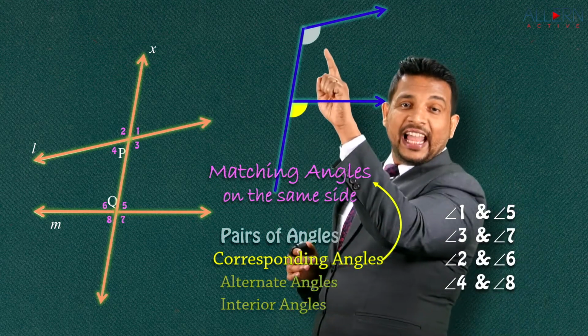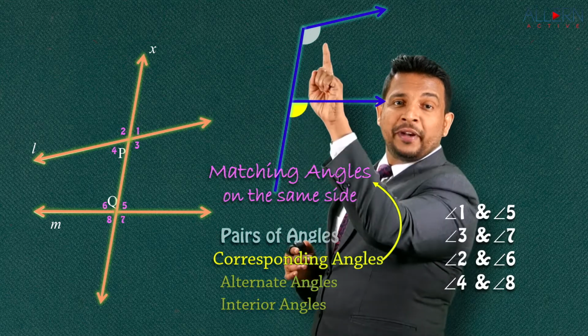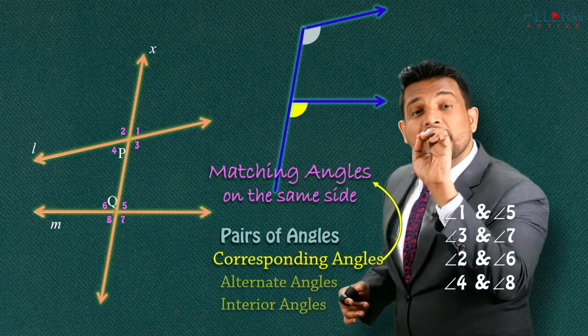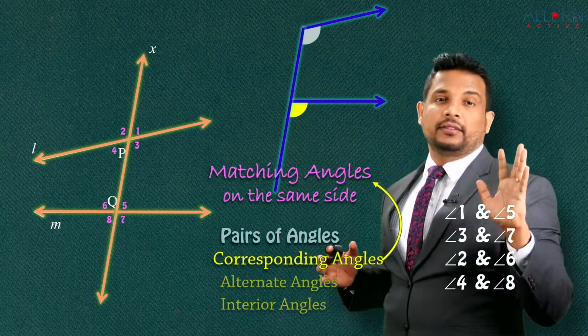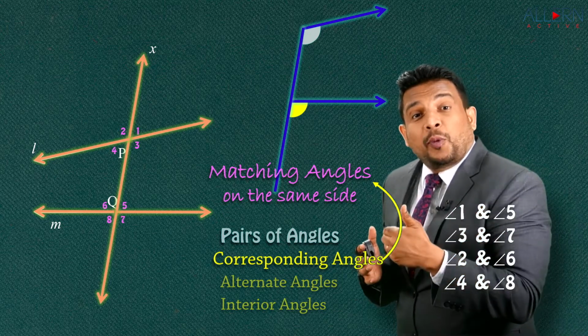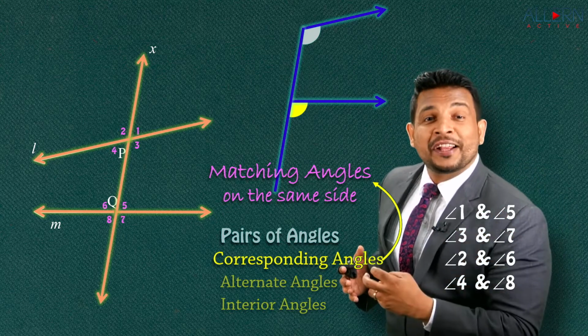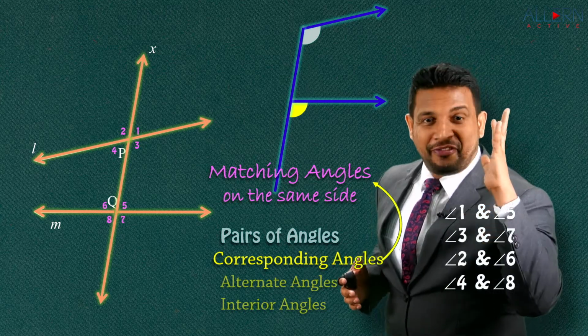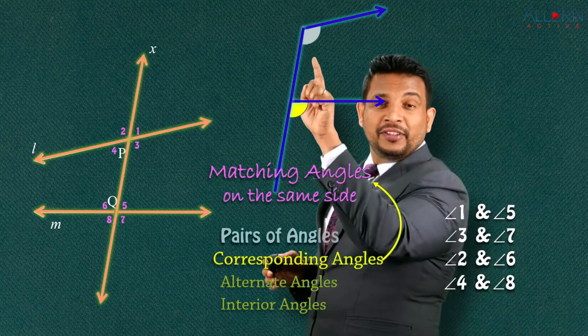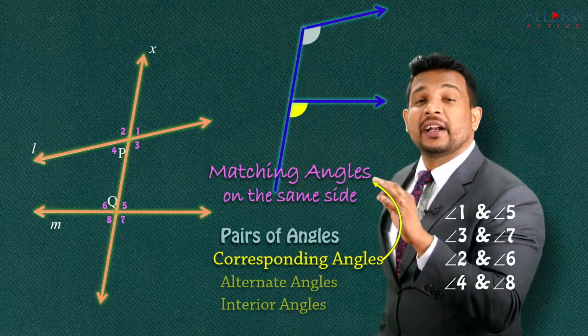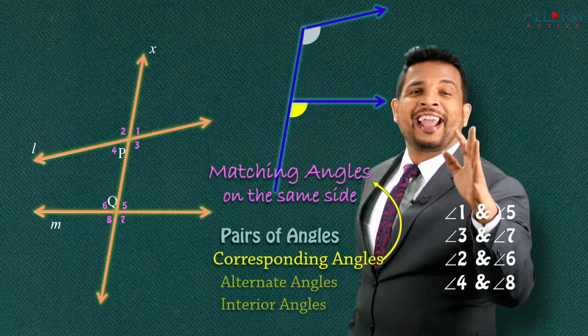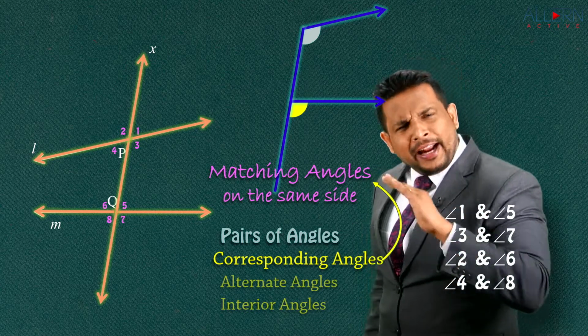And if you look at that, these angles which are formed here in this letter F are nothing but a pair of corresponding angles. So when we talk about corresponding angles, remember the letter F. From that F, the pair of angles which we get is a pair of corresponding angles. Is that clear? That's very simple.